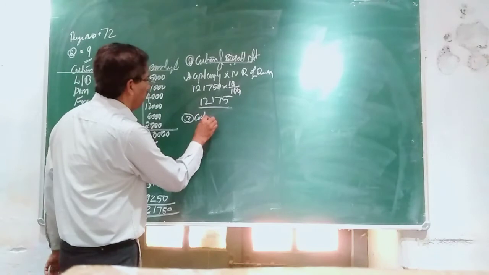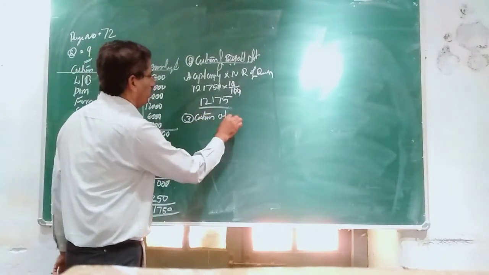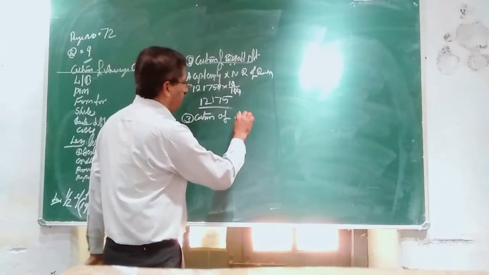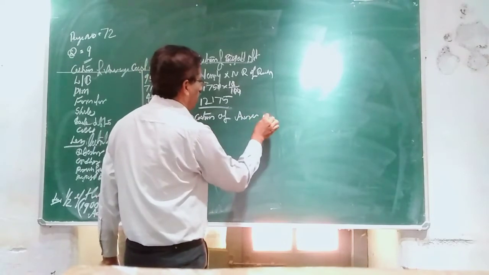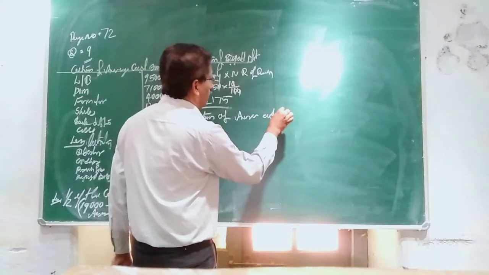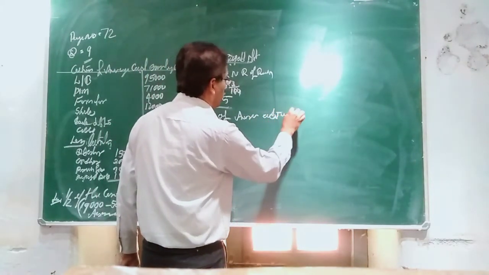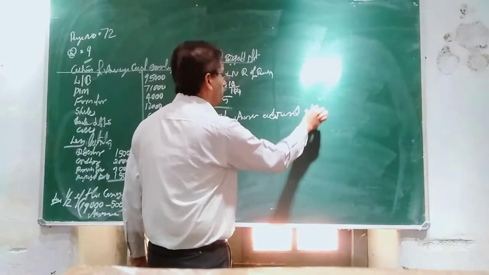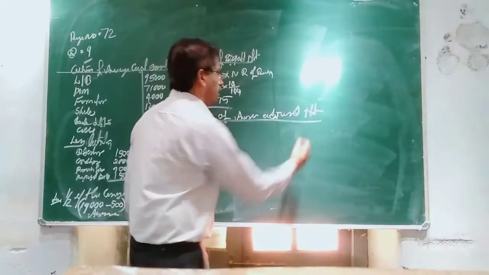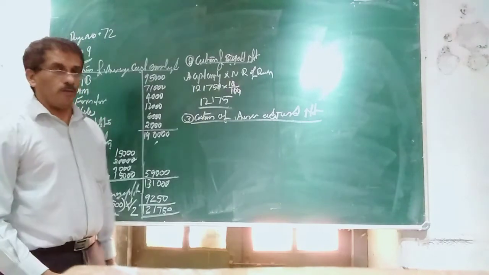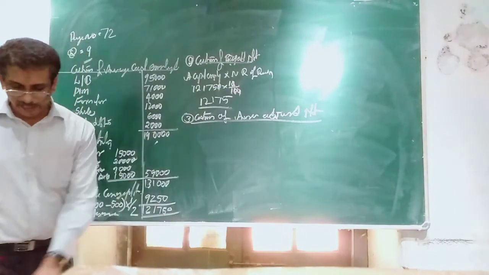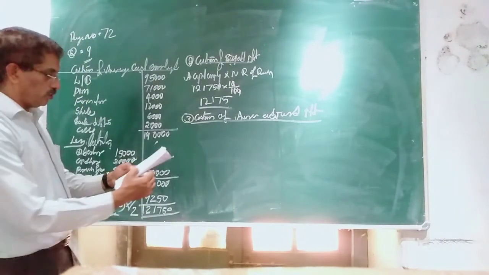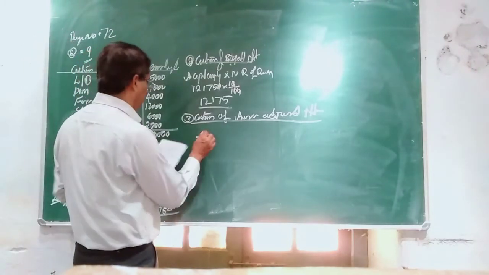Next step, the third step, calculation of average adjusted profit. To find average adjusted profit, you are supposed to take all the profits which are given.